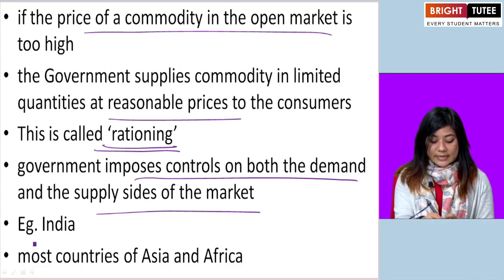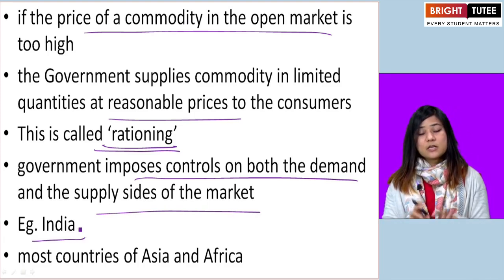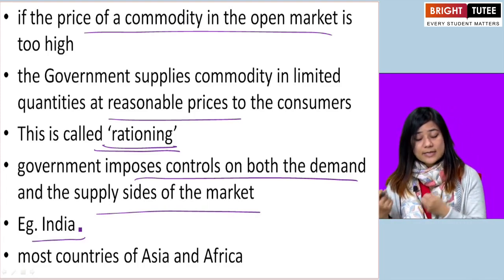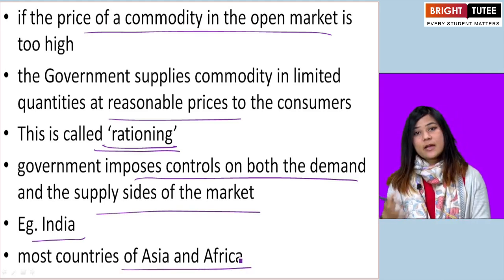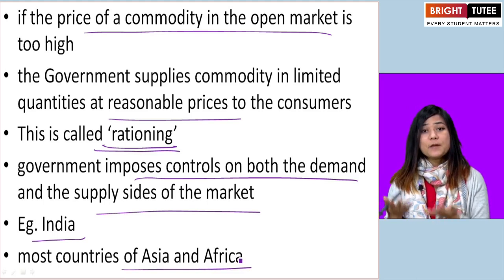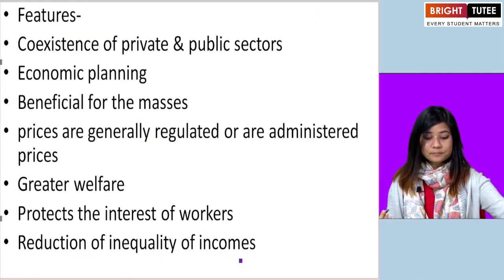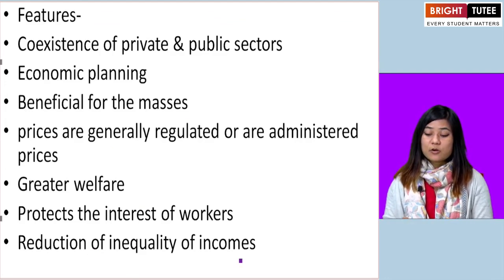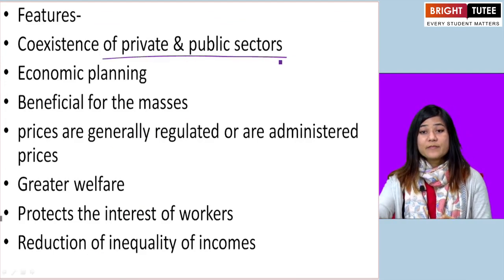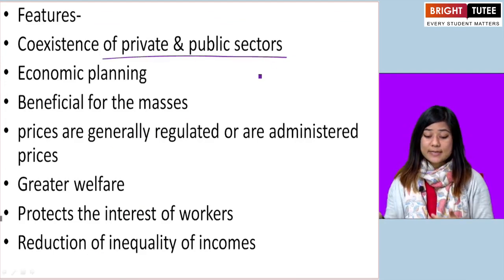So India has a mixed economy in its country. Most of the countries in Asia and Africa also have mixed economy. Some of the features of mixed economy are that there is coexistence of private and public sectors.